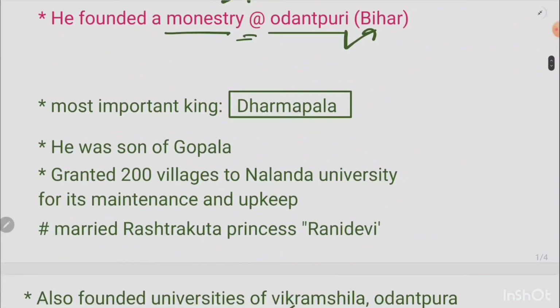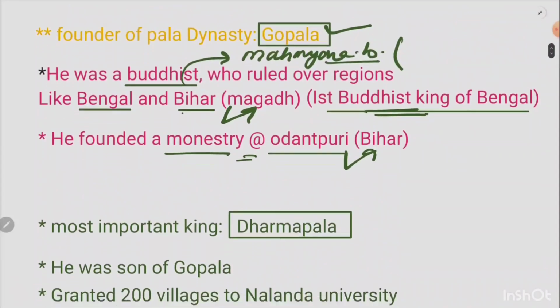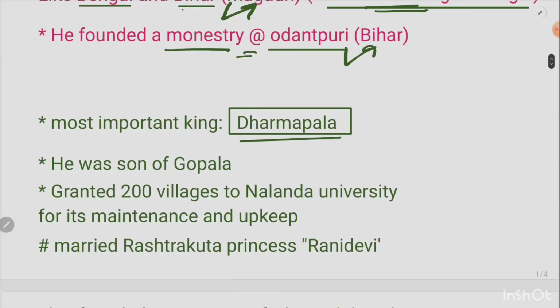Now let's follow the quick succession of the Pala dynasty. After the death of his father Gopala, his son Dharmapala came to rule, okay. Dharmapala is considered the most important king of the Pala dynasty. Why?